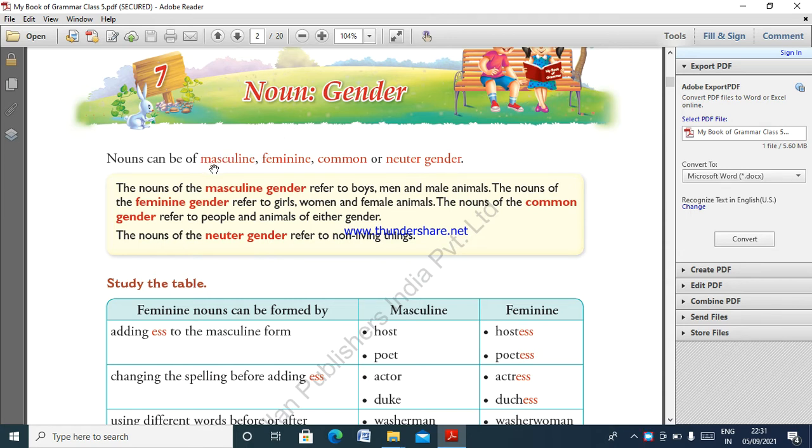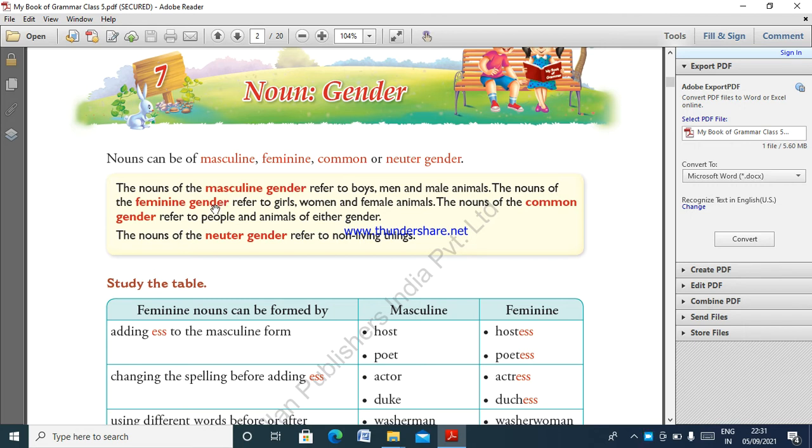The boy we use for the masculine gender. Masculine gender means the nouns of the masculine gender refer to boys, men and male animals. For example, father, boy, tiger, peacock. That is the masculine gender.